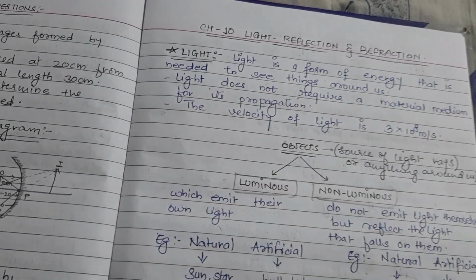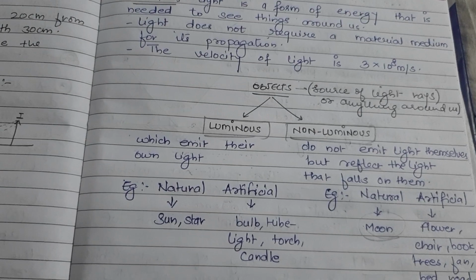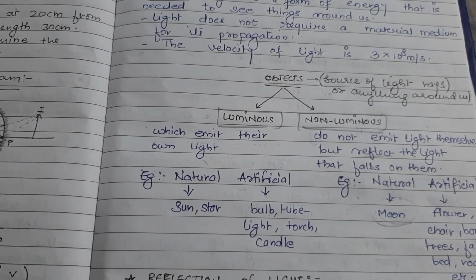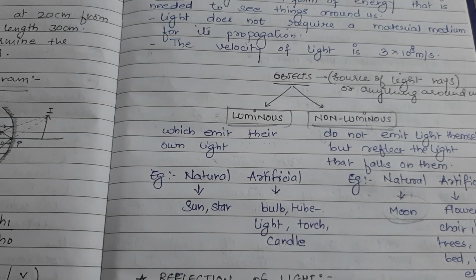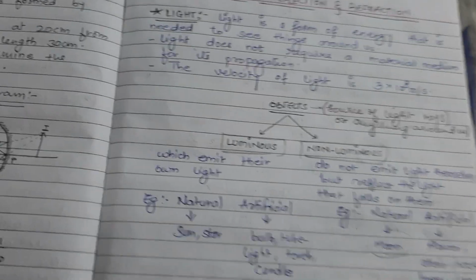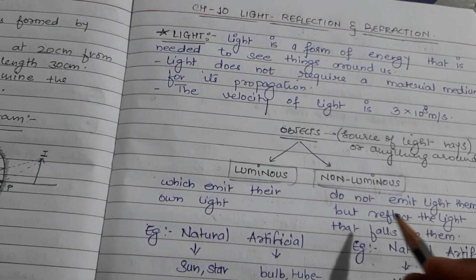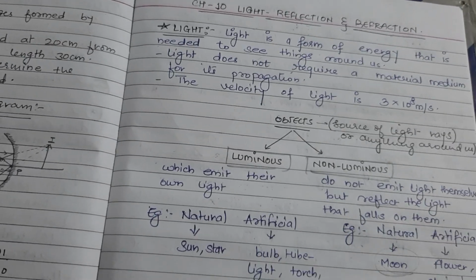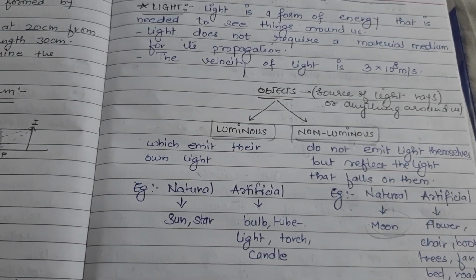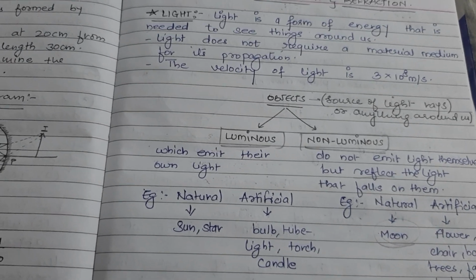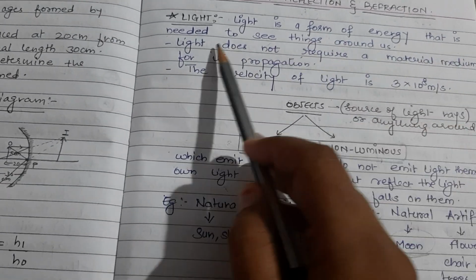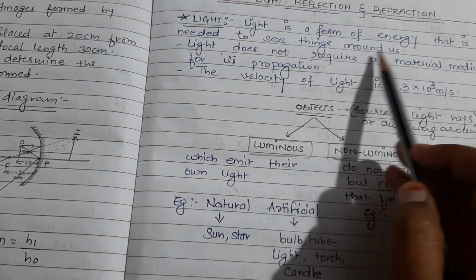Before starting with the chapter, I want to ask one question: how are you all able to see the objects around yourself? Obviously, the answer will be eyes. But another most important thing that you require to see the things around yourself is light. So we can say that light is a form of energy that is required to see the things around us.